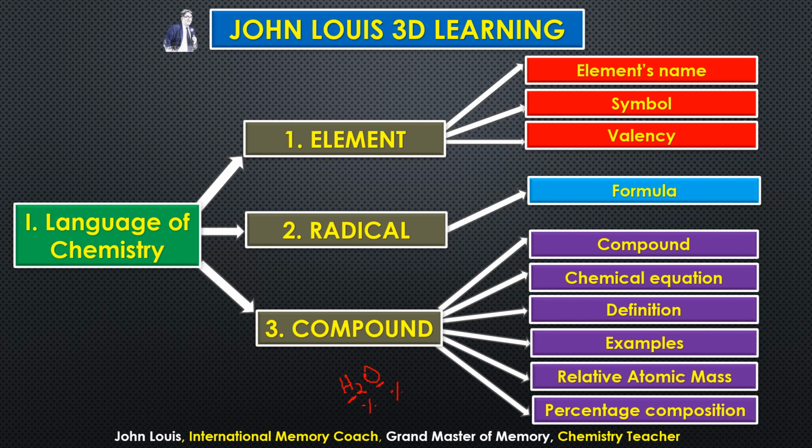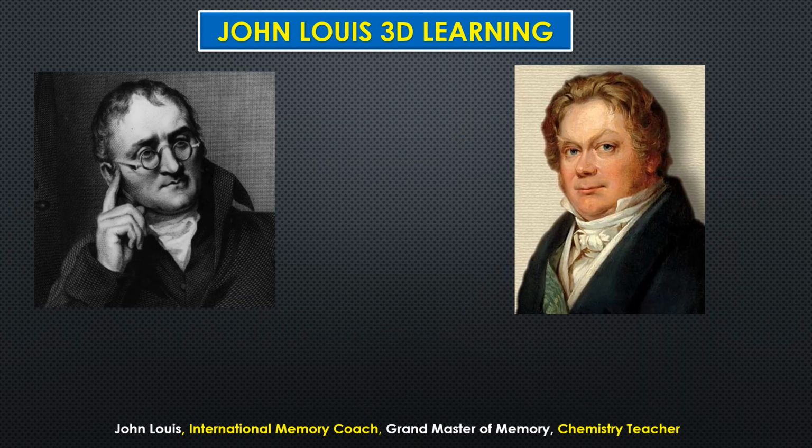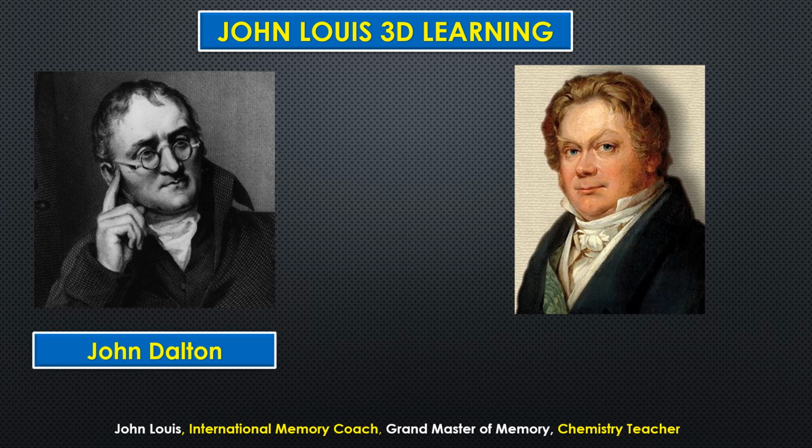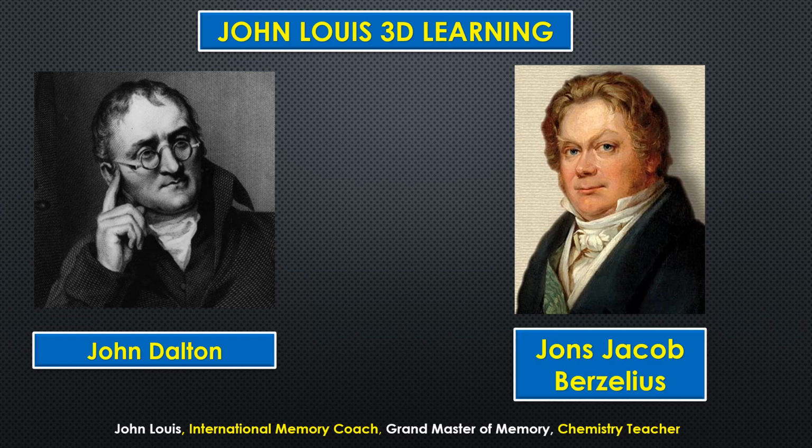Okay, so now let's go and see what all the things we are going to see in this chapter. These are two great scientists. I am very happy, part of their names is my name, John. He is John Dalton. He is the first person who started representing all the elements by giving a symbol for each element, and that became a bit difficult after some time.